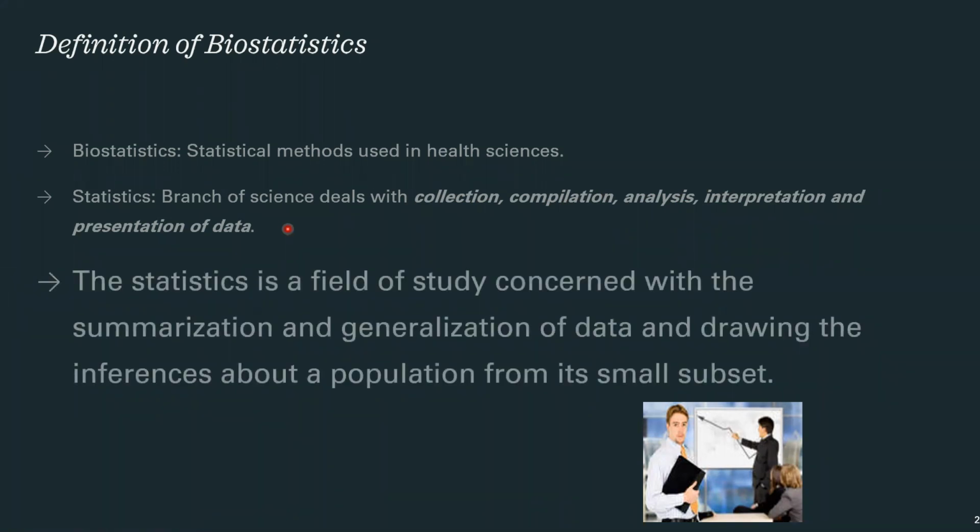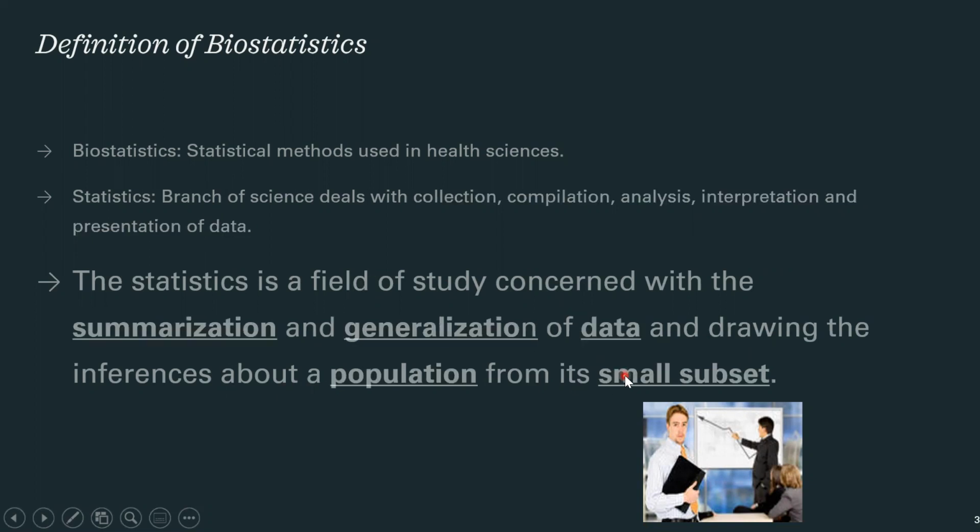Statistics basically is a field of study concerned with the summarization and generalization of data and drawing the inference about a population from a small subset. Now, there are five things which we actually need to understand in this lecture: summarization, generalization, data, population, and small subset.